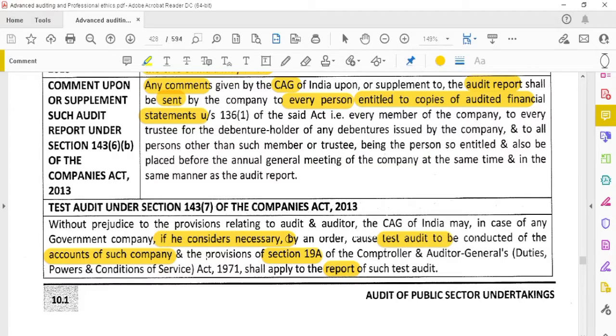After submission of the audit report, within a period of 60 days the C&AG can conduct the supplementary audit. Supplementary audit means that within 60 days, they can ask for any information from any person or persons connected to the audit. If the C&AG requires, they can also conduct the test audit if there is any irregularity in that company, and prepare the report as per section 19A of the C&AG Act.